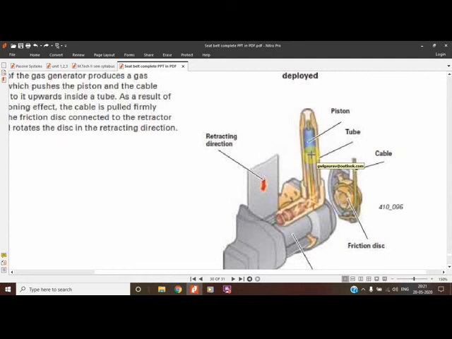This is the cable, and it is later wound on a friction disc, as you can see in the figure. As the cable moves upward, when the explosion takes place by means of gas, the piston will go up, the cable will move up, the disc will rotate, and the belt will retract.